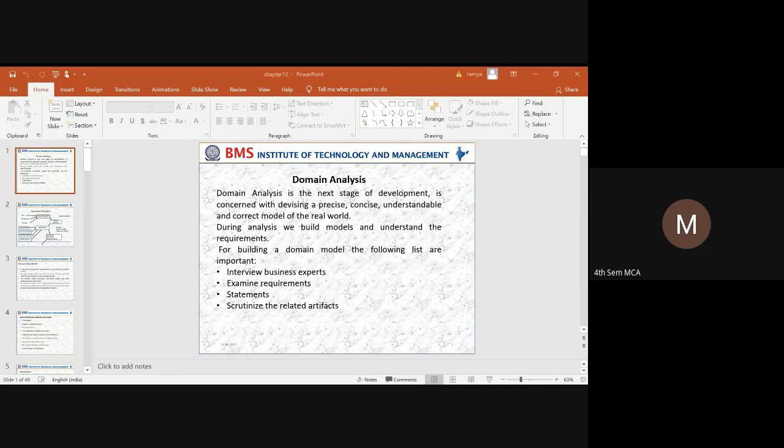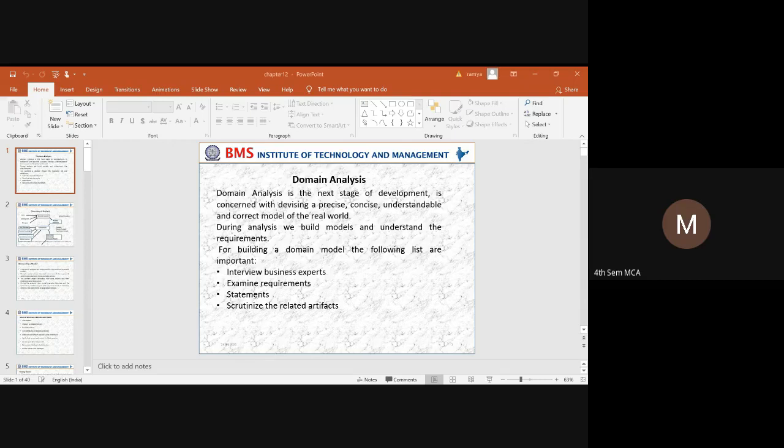So if there are problems in an existing system, how can you improve the existing system by adding different features? When you are trying to add different features to the particular system, you need to go again through the analysis phase. That means you need to identify who are the users who are going to use the system and who are the different stakeholders that can participate in developing a particular application, and you may require to communicate with the business experts and domain experts with respect to all these different stakeholders.